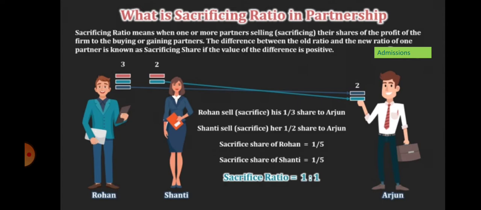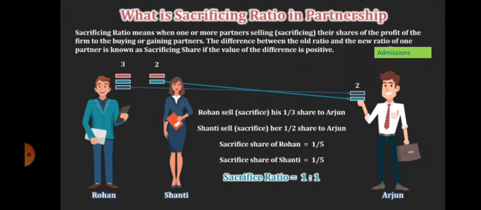Students, let us see the meaning of sacrifice ratio. When a new partner is admitted, all partners have to sacrifice their share of profit to give the share of profit to the new partner. The share of profit the old partners sacrifice is called the sacrifice ratio. This ratio is used to retain the goodwill in the premium method. In this chapter, we study the change in the profit sharing ratio due to admission of a partner.